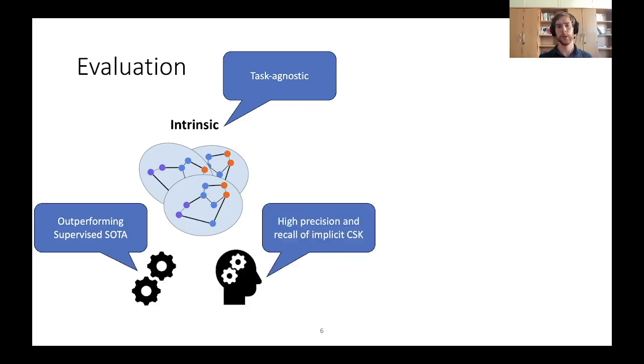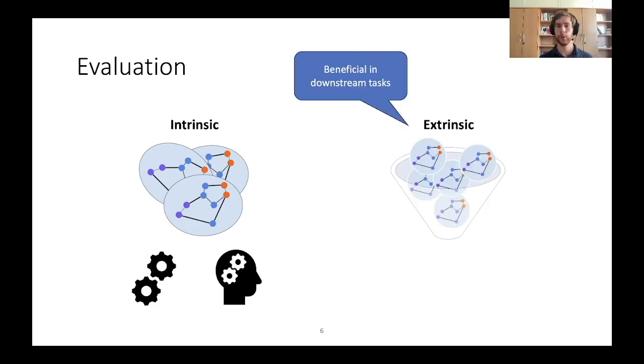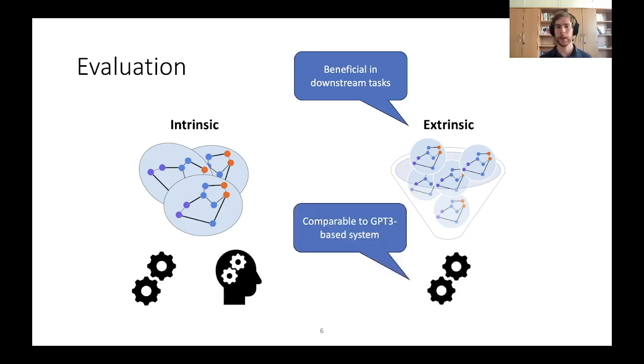Furthermore, we also have a human evaluation where our annotators confirm the high precision and high recall of the implicit common sense knowledge in our graphs. To verify that our graphs are indeed beneficial in downstream tasks, we also have an extrinsic evaluation where we incorporate our graphs in the pipeline on a task. We find that on the task of predicting the novelty and the validity of conclusions, our graphs are comparable to GPT-3 based systems.